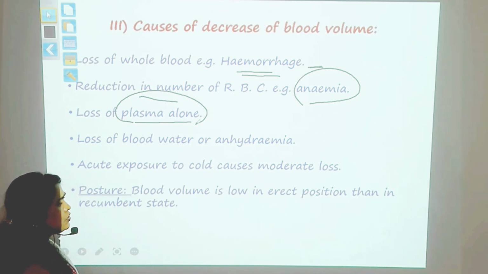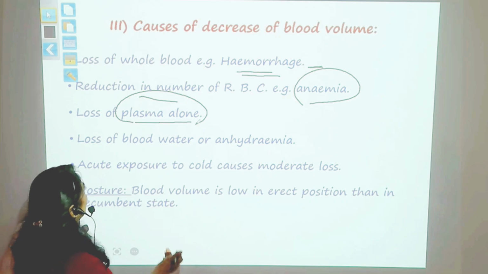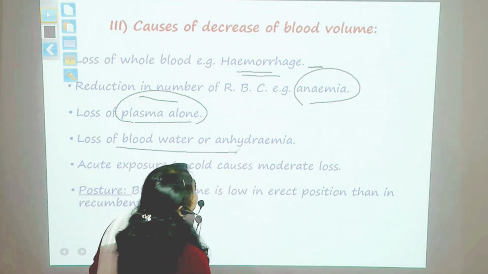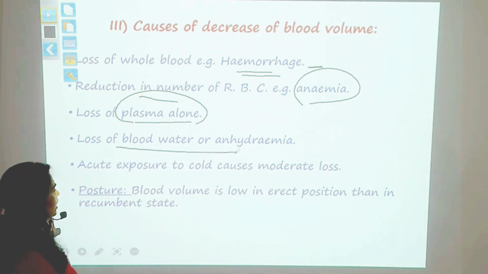So when the loss of plasma is there, the blood volume can go down. So loss of blood, or you can say anhydric conditions, when there is dehydration, there is loss of body water, where the blood volume can go down.